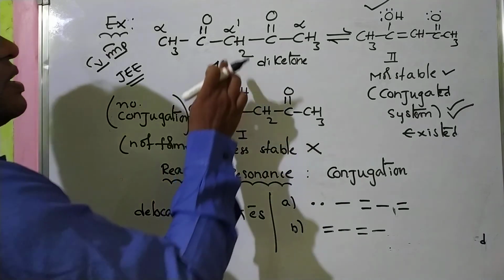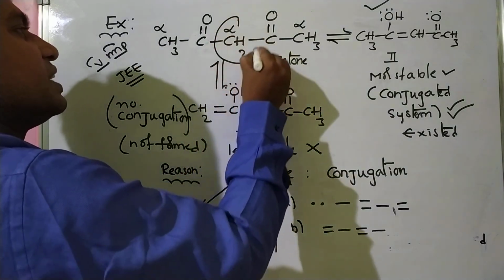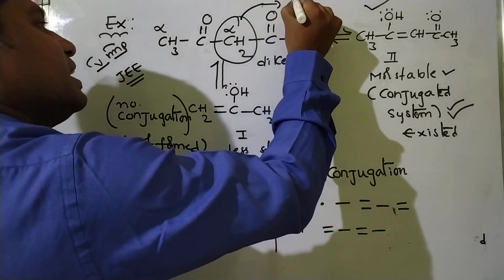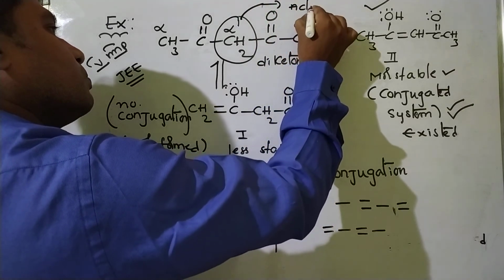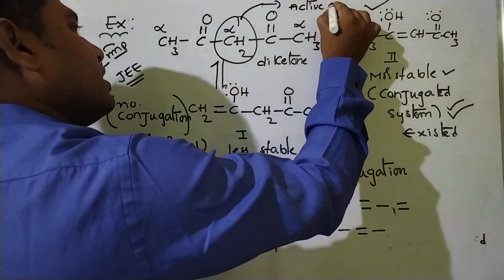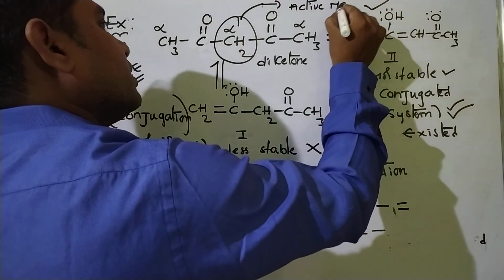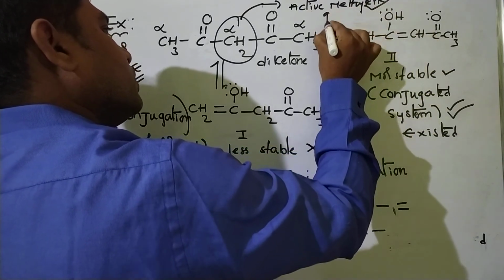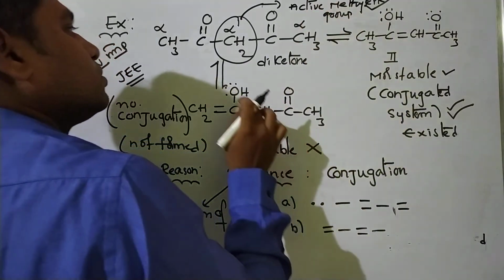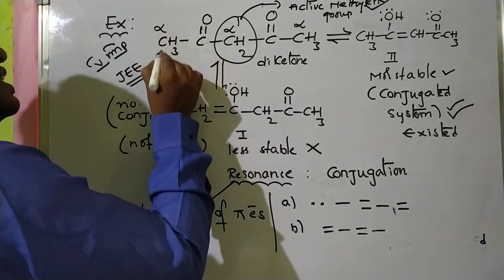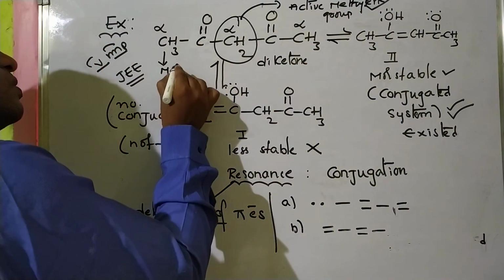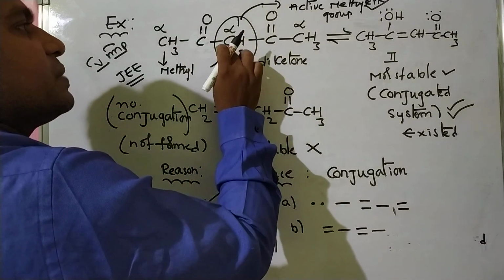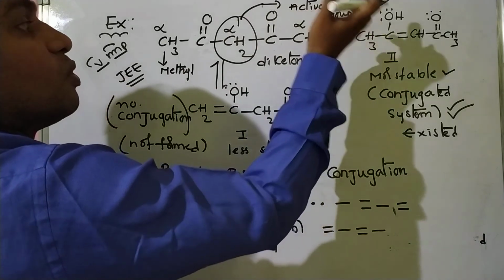And moreover, these two hydrogens are more acidic. This group is called the methylene group, the active methylene group. This is the methyl group. Here the hydrogens from the active methylene group are more acidic.